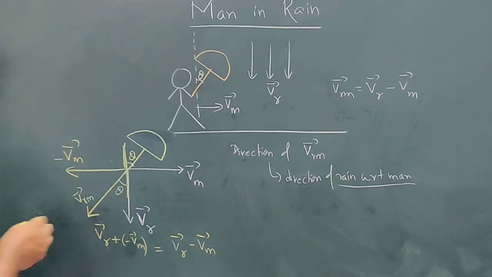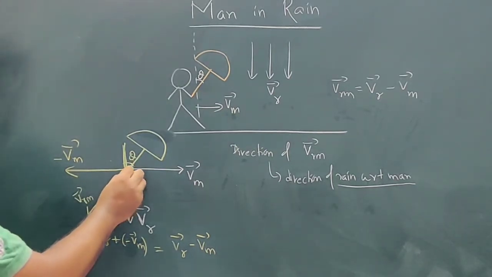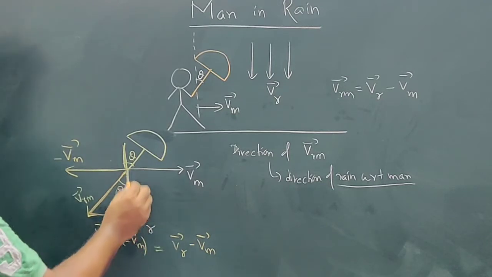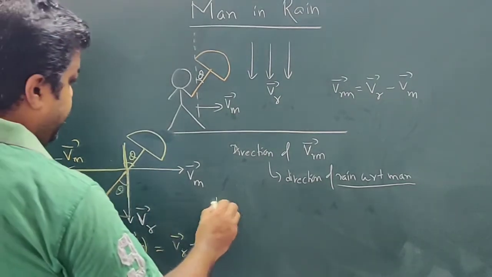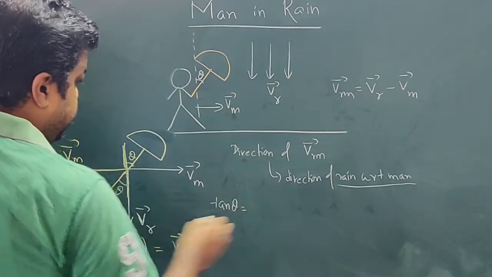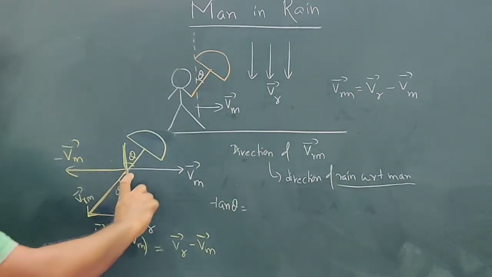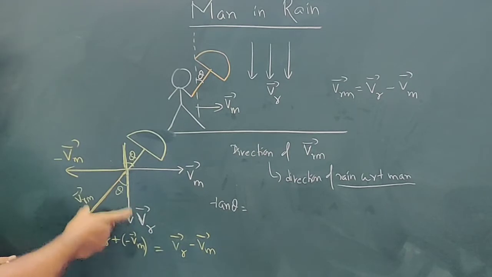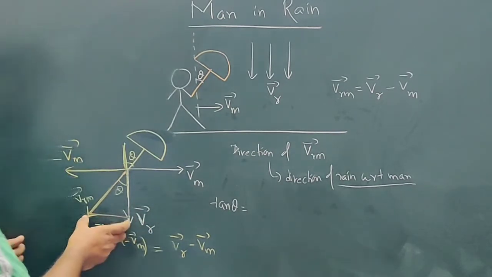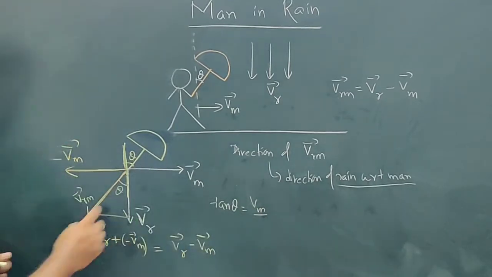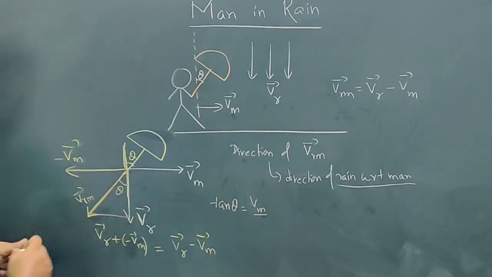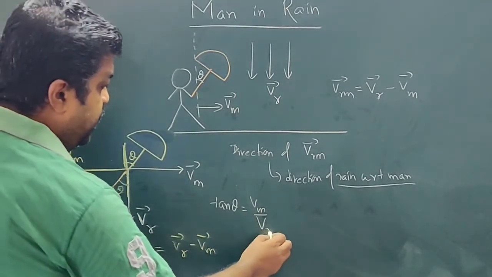Now if I see this triangle, this is a right angle triangle. So from this right angle triangle, I can write tan theta. Tan theta is equal to perpendicular by base, but the length of this side is equal to the length of this side. So that is Vm divided by Vr.